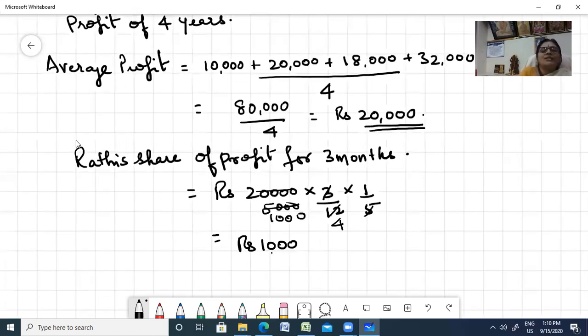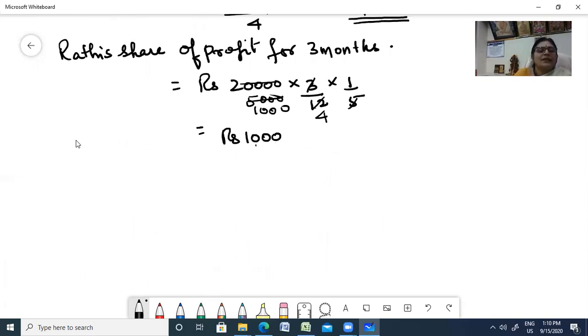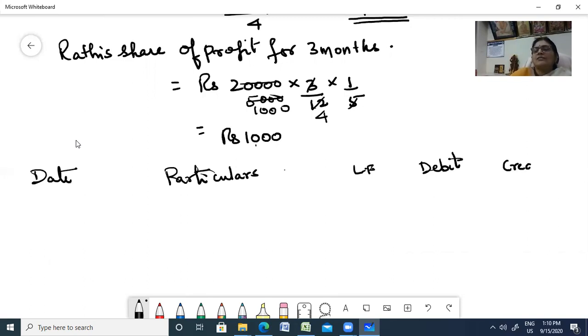Fine. Now let us pass journal entries. Same date, particulars, LF column, debit and credit, rupees. Now here 2018, March 31st.